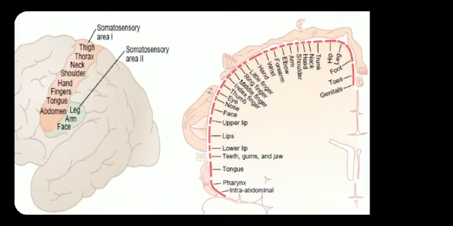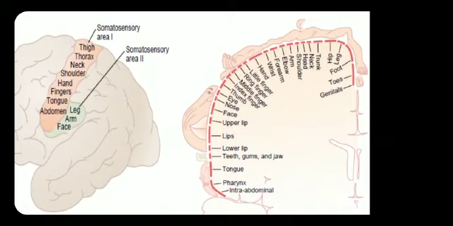If the receptors are more, then the sensation will be more. A great number of special nerve endings in the lips, the face, and the thumb will be represented largely in the somatosensory area.